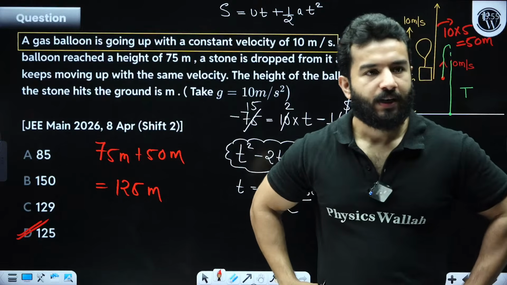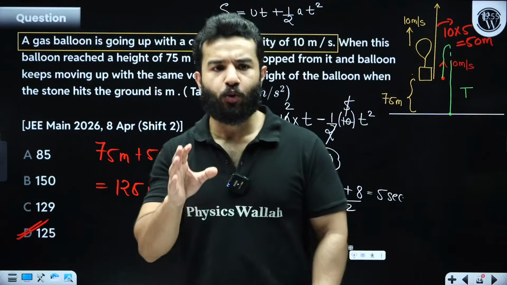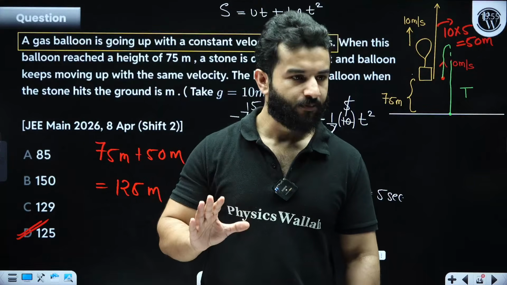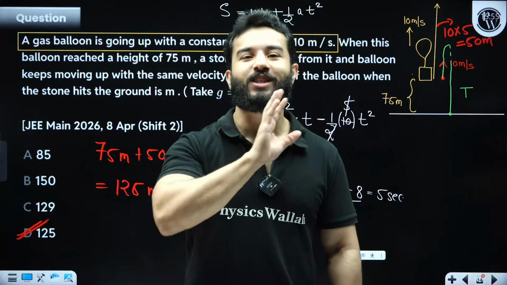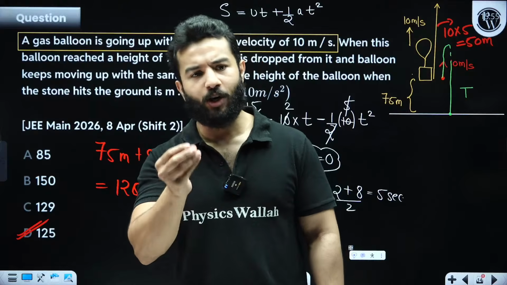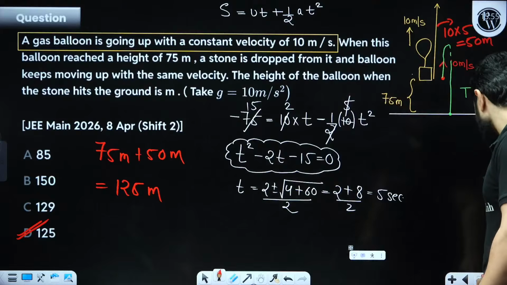Clear? Right? Understand, when we are going to talk about the balloon, we are not going to consider acceleration due to gravity. When you are going to talk about the stone, you are not going to consider constant velocity. Right? It will become a normal problem of motion under gravity. Clear? Now let's move on to the next question.